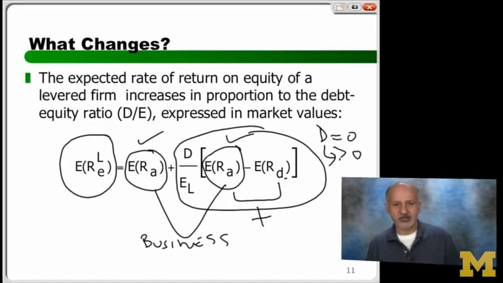D over E is always positive if you have debt because of limited liability, right? You have no zeros. So what happens? As you take on debt, expected return on equity goes up. And the fundamental reason is, as always, you're taking on more risk. So you're the shareholder, you have a business, but to run the business, you take on some debt. As a result, what do you take on? Some risk, because you are the owner. So the idea here is you now have to pay somebody else called debt before you can take the return for yourself. And that imposes risk.